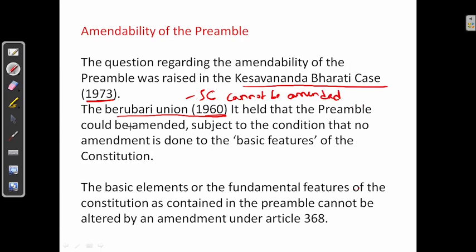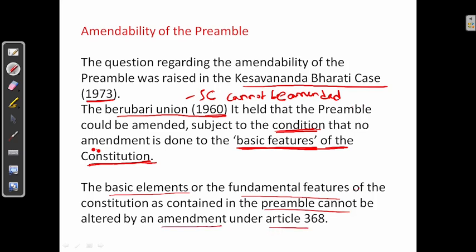But later in the Keshavananda Bharati case, the SC said the preamble is a part of the constitution, so it can be amended, provided one condition: the basic features of the constitution must not be amended. We can amend the preamble, but the basic features of the constitution, the fundamental features as contained in the preamble, cannot be altered by an amendment under Article 368. What all is included in the basic features is not given, but it said that the basic features must not be amended.